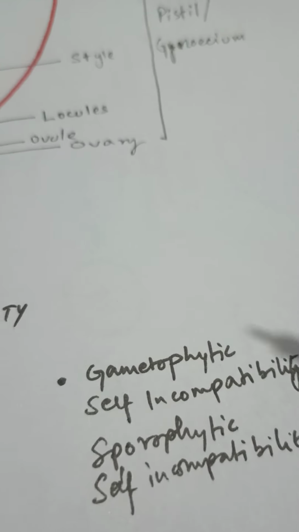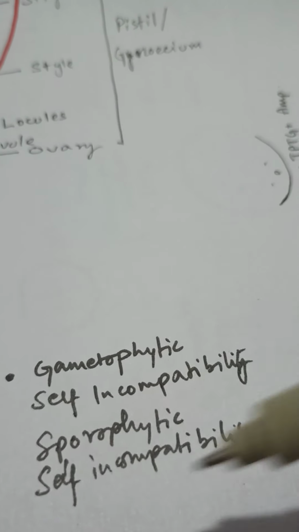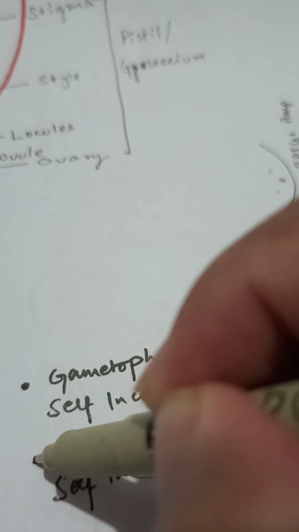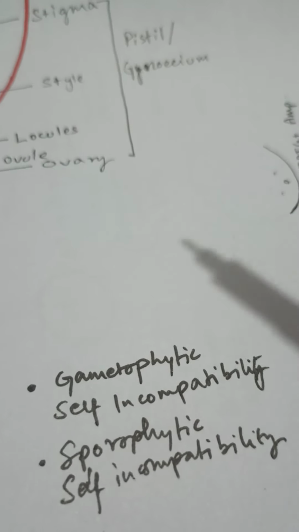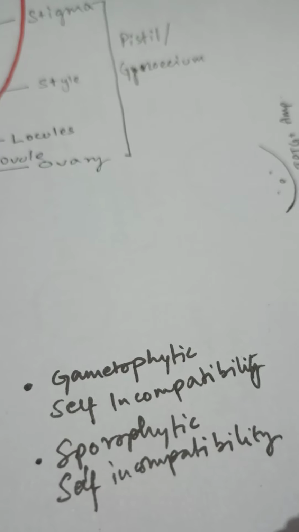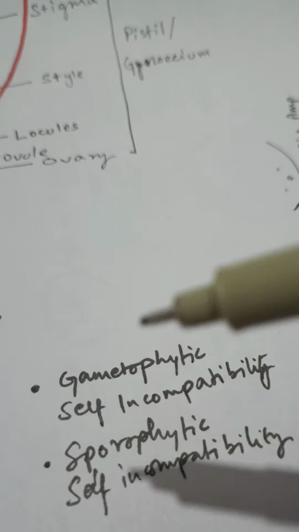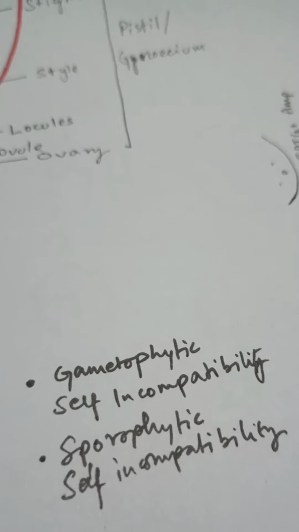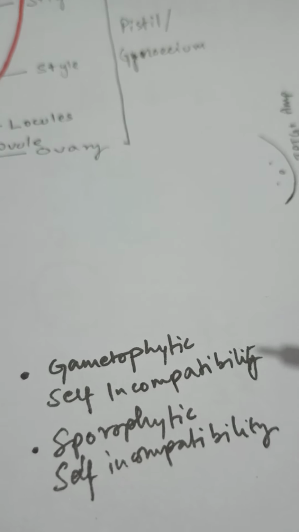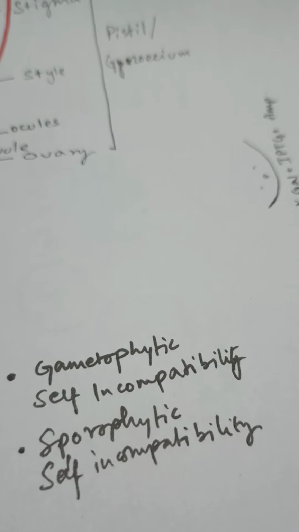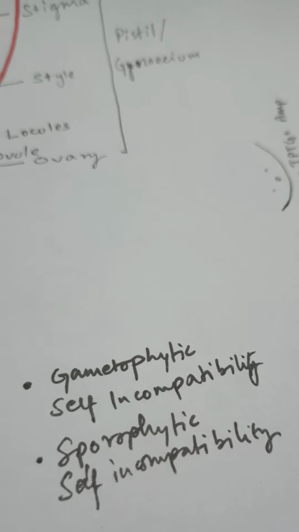Whereas in sporophytic self incompatibility, it is the genotype of the sporophytic tissue of the plant from which this pollen is coming that is responsible for this particular interaction.